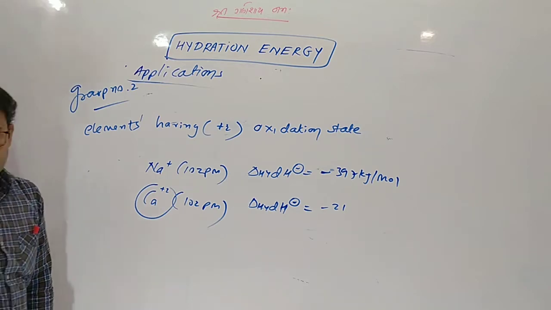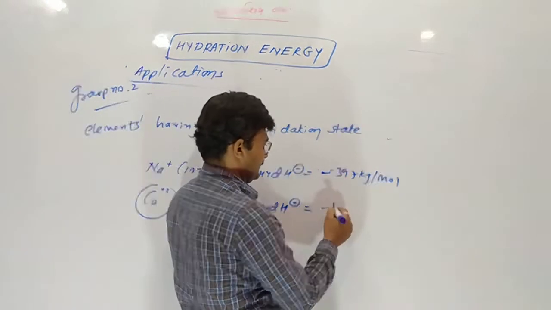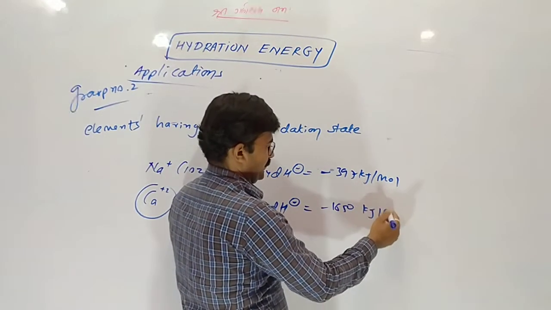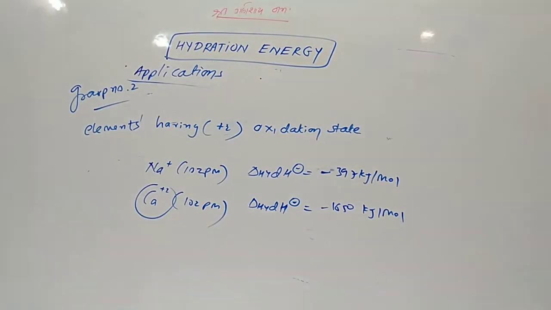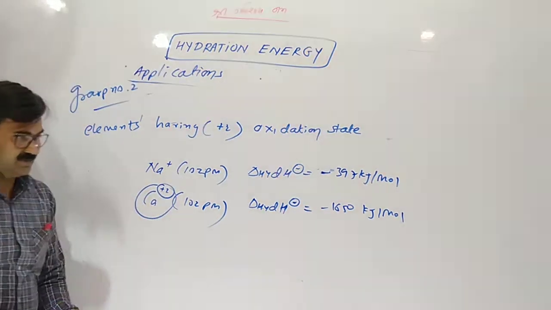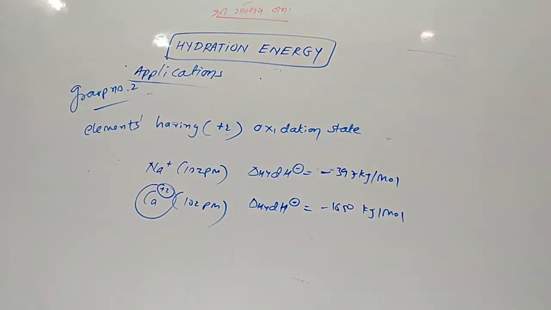1650 kilojoule per mole, so it is 4 times more. At least +2 instead, it is more stable.